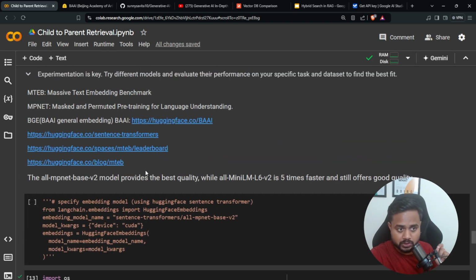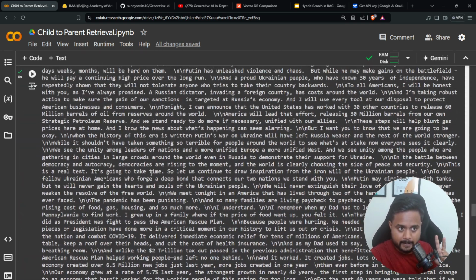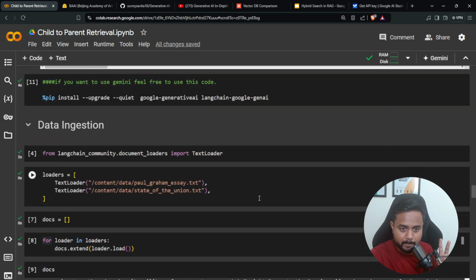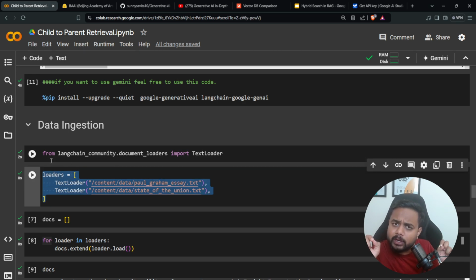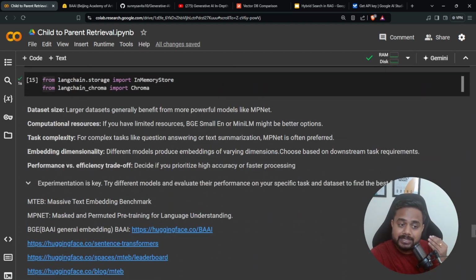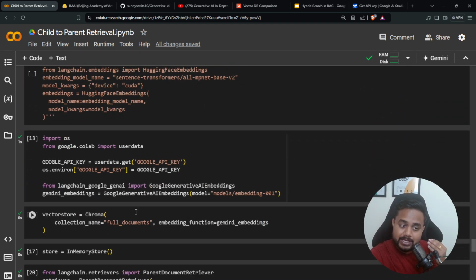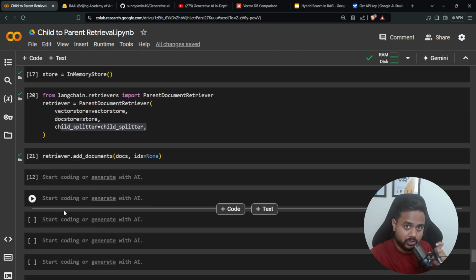How many documents are we going to store? Two documents, right? And with respect to these documents, we have child chunks. Now whenever we perform the similarity search, based on that similarity search, it will return which document? Tell me. Parent document. Okay, so let's see whether it's going to return it or not.